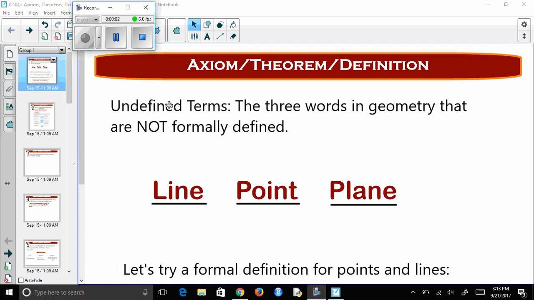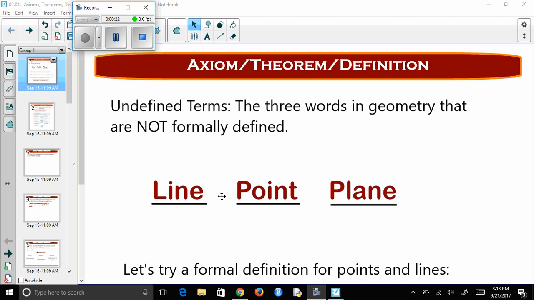Hello. Today we're going to look at axioms, theorems, and definitions. Now, first off, we're going to start with something that's not in that, which is undefined terms. We talked about this last chapter. There's three words in geometry that we say are undefined terms, and it's line, point, and plane.